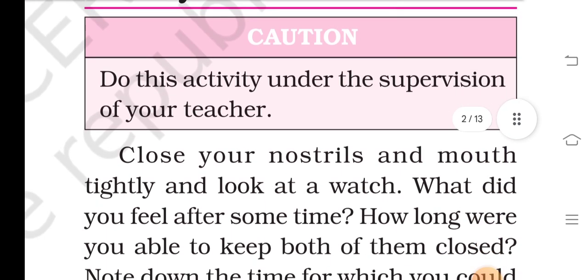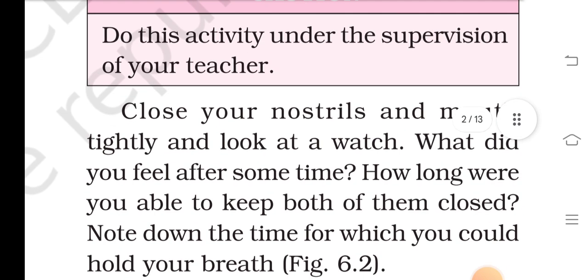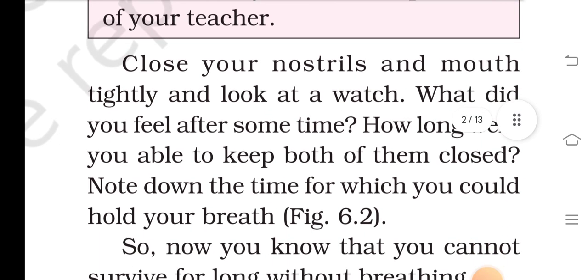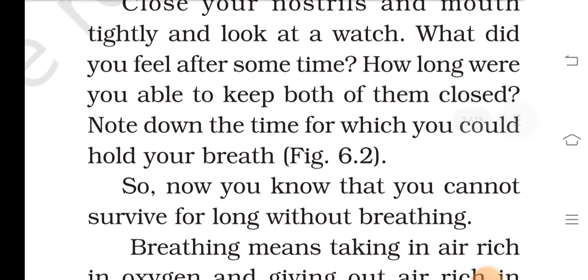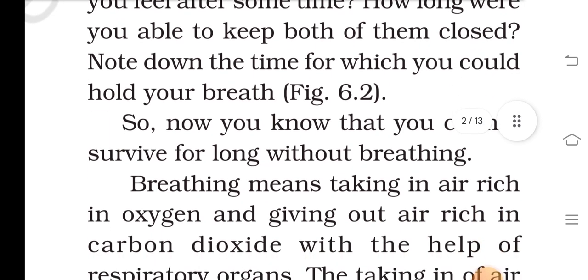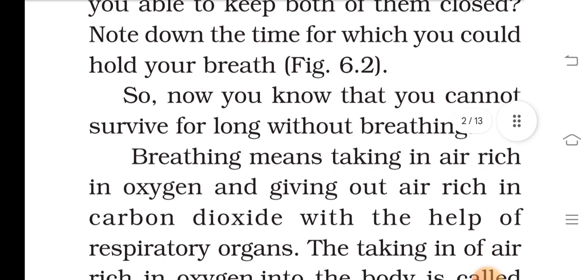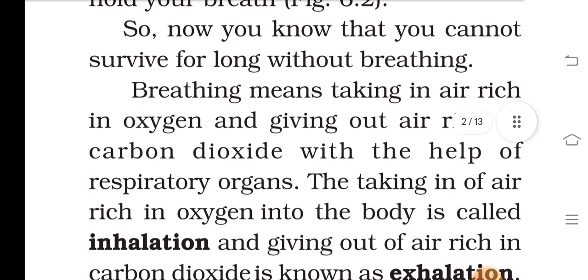Breathing. Do this activity under the supervision of your teacher. Close your nostrils and mouth tightly and look at a watch. What did you feel after some time? How long were you able to keep both of them closed? Note down the time for which you could hold your breath. So now you know that you cannot survive for long without breathing.